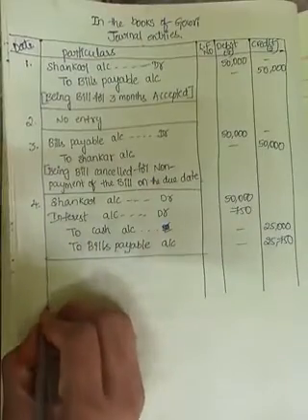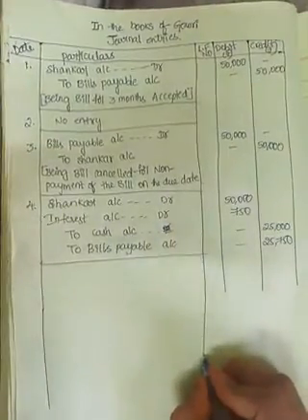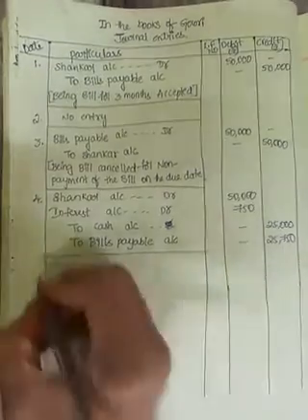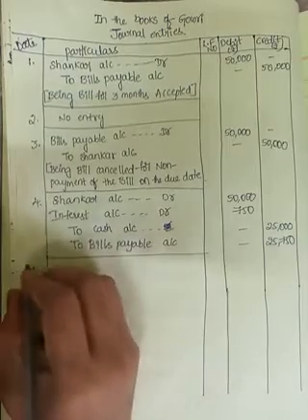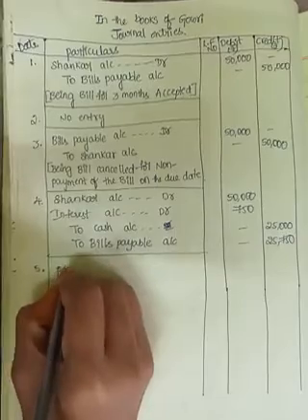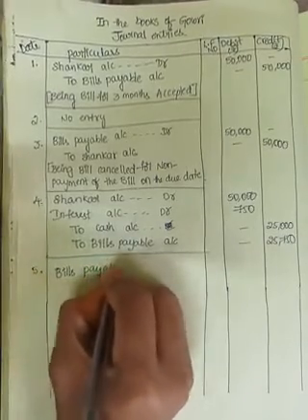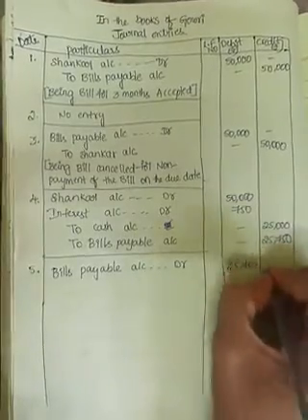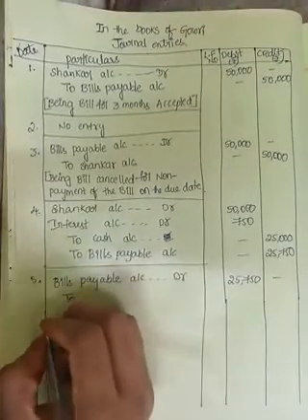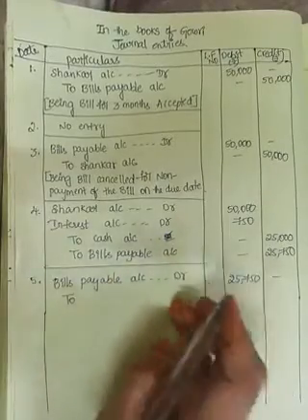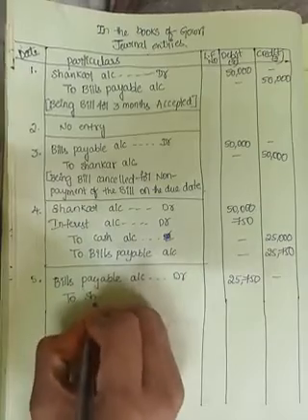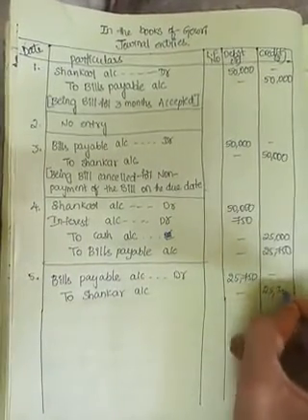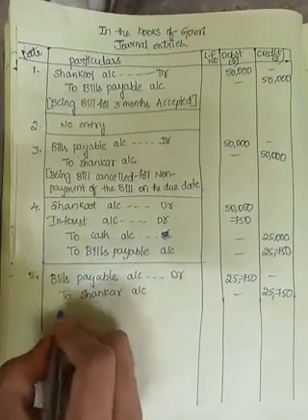In the books of Gauri, it is payable, so that is bills payable account debtor 25,750 and to Shankar account 25,750. Narration is: being dishonor of the bill.